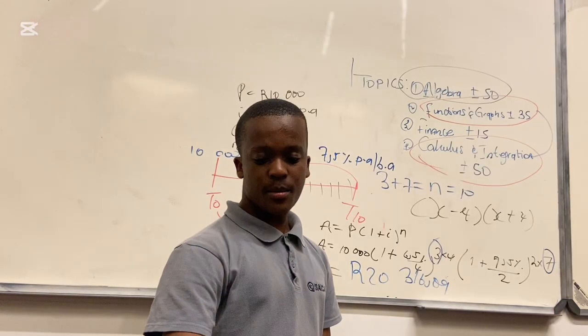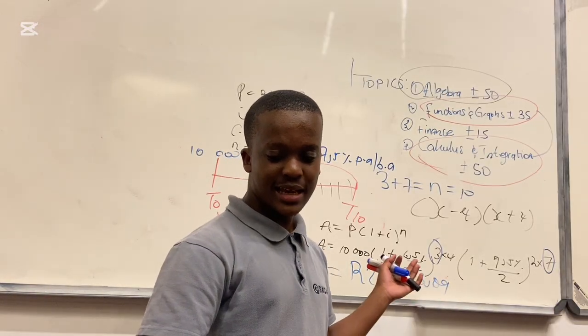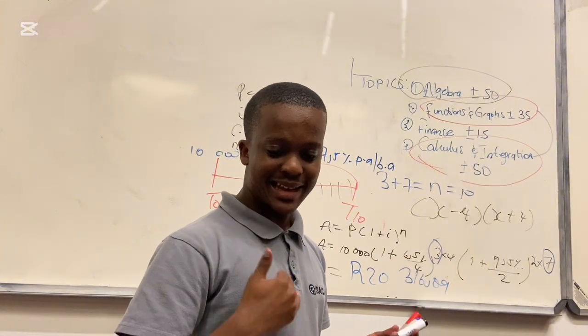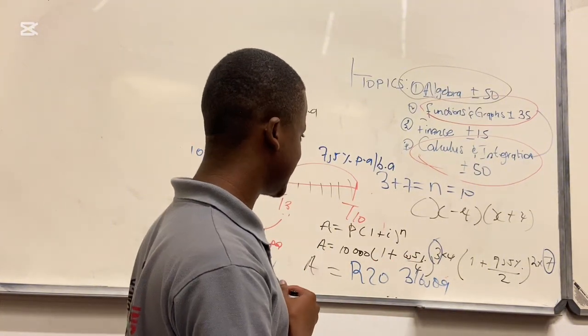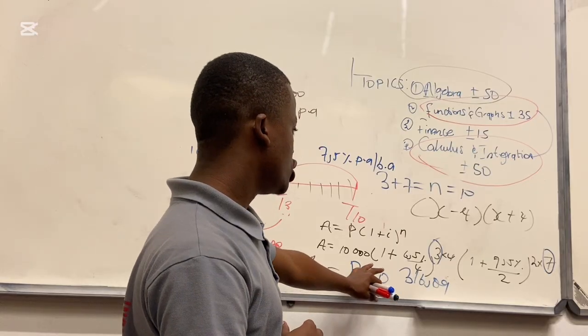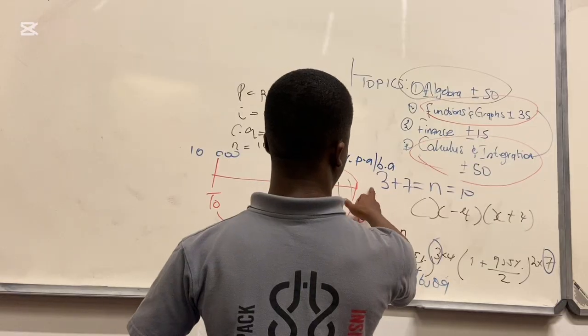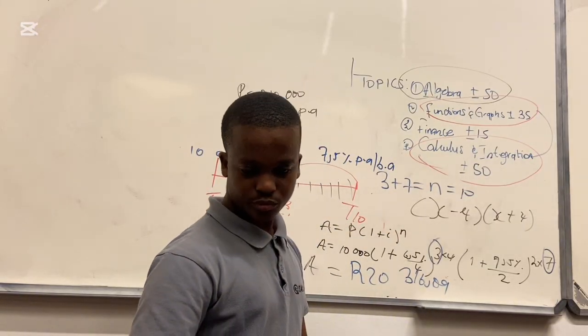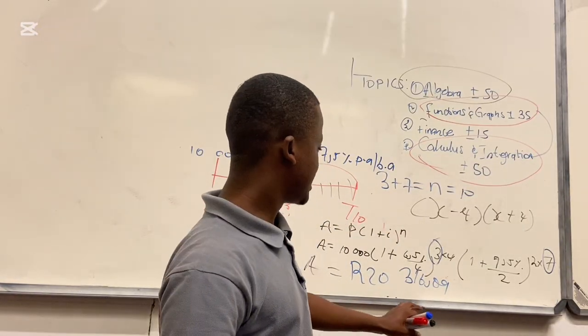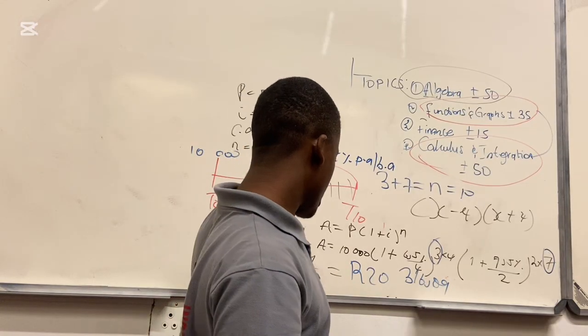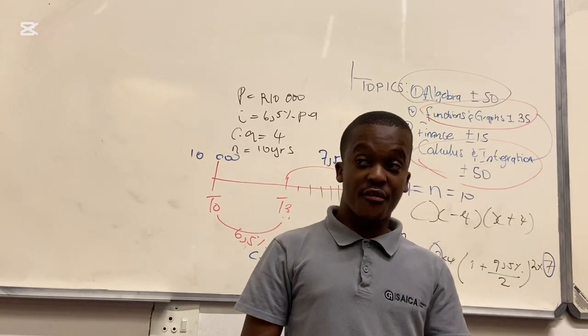So it's very, very important, people of God, when you are dealing with these kinds of questions, you always apply your understanding. So this was compounded biannually. So what did we get here? We get 20,316.09. So that is the end of the video.